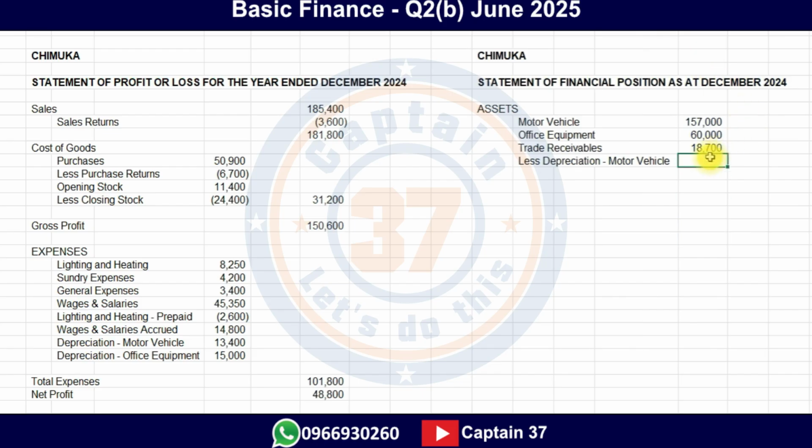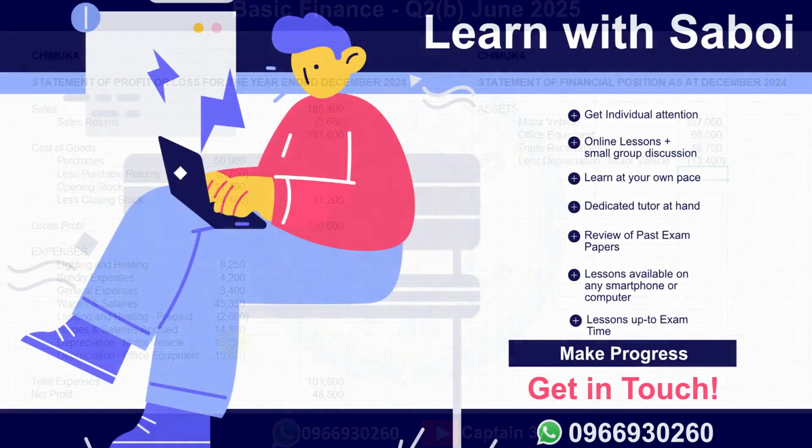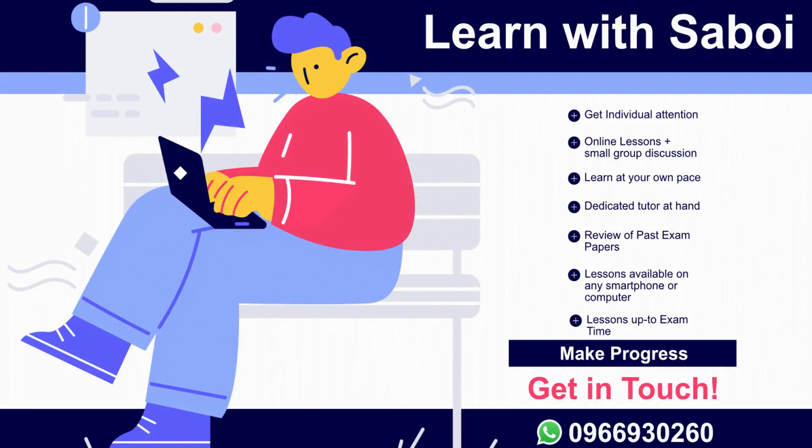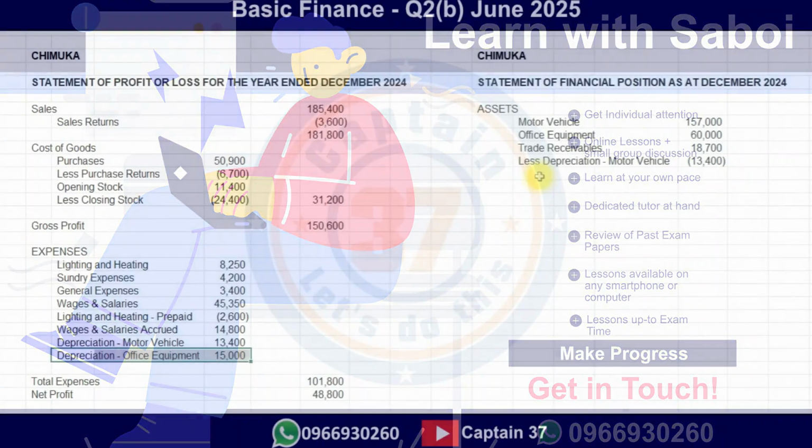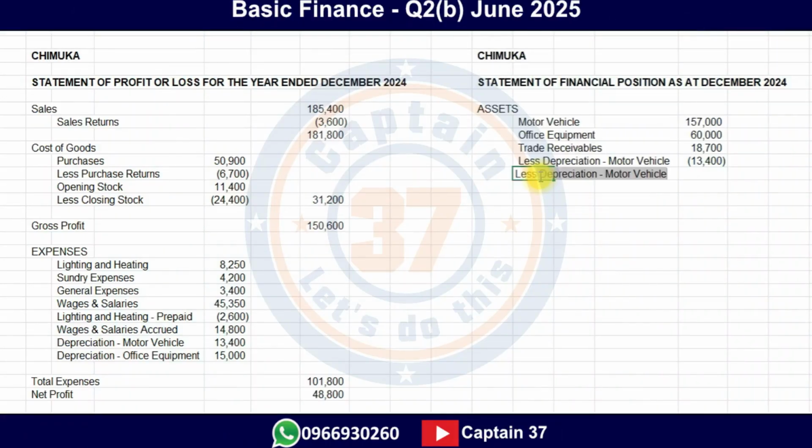And how much is that particular depreciation? Motor vehicle, that's the amount. There's also depreciation of office equipment. It's here. So we're going to less depreciation of office equipment. And what's the depreciation value for the office equipment? Remember, it's here, 15,000. So we'll add it there.